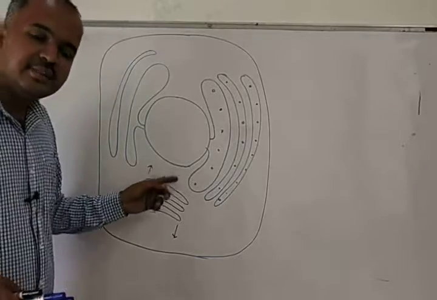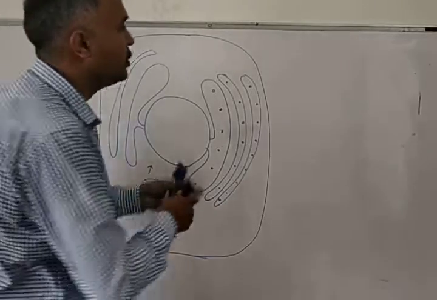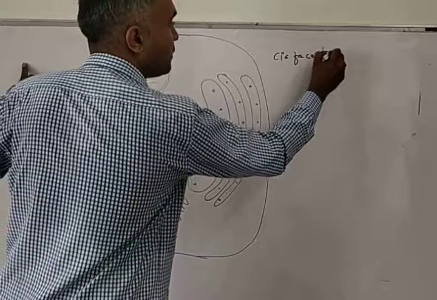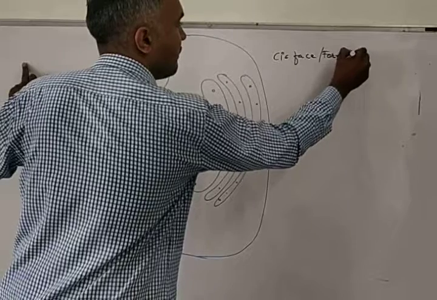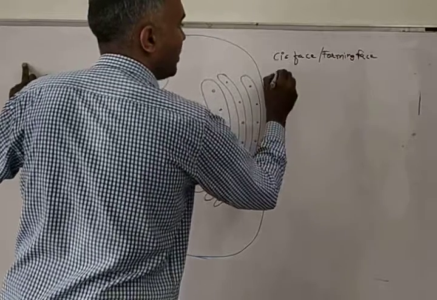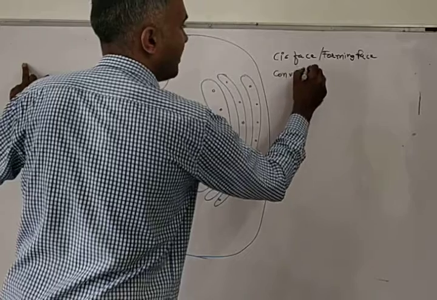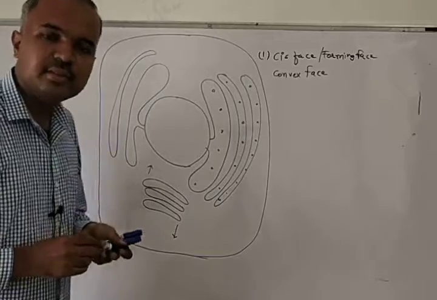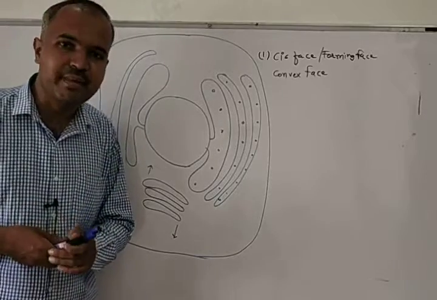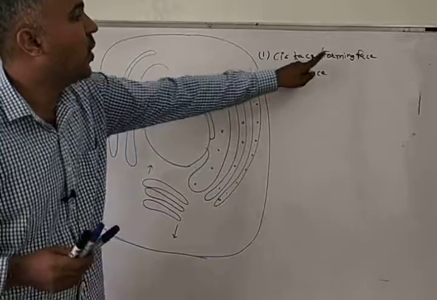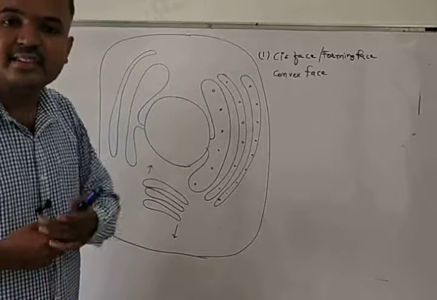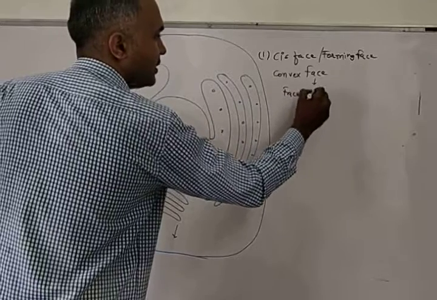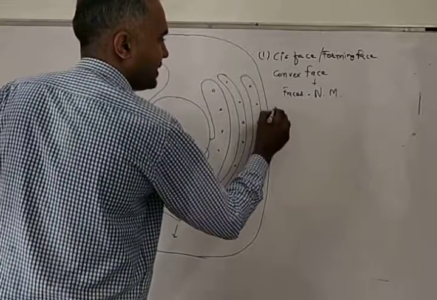The face that is facing the nuclear membrane is known as cis phase. It is also known as forming phase, and it is also known as convex phase. So three names are there. The phase which is facing the nuclear membrane is known as cis phase or forming phase or convex phase. It is facing the nuclear membrane.